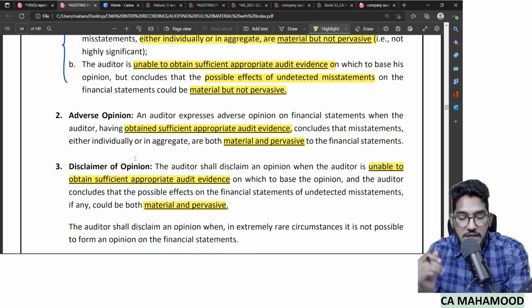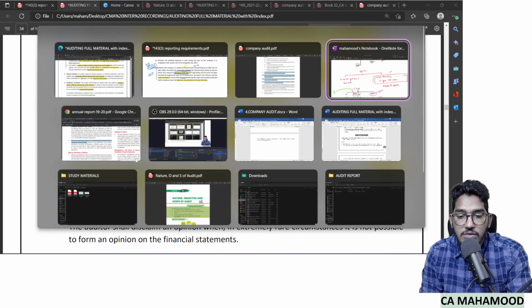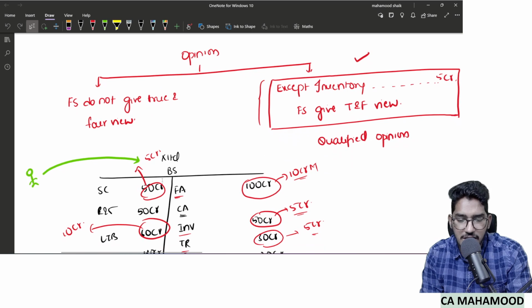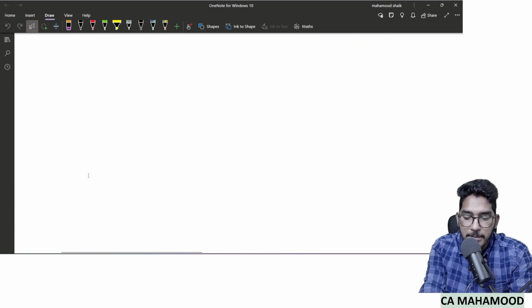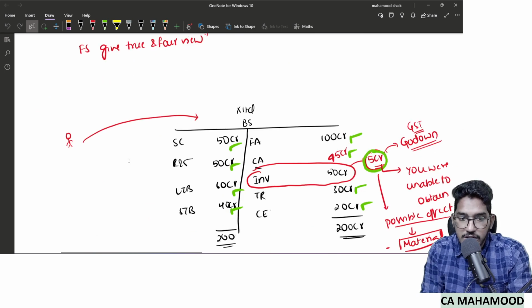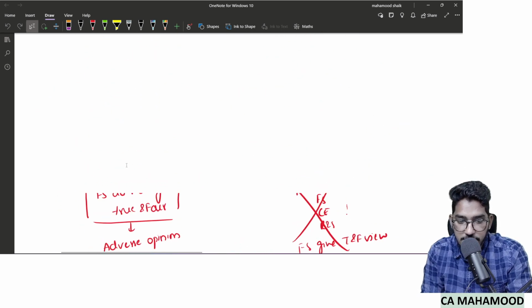So whatever has been given in the paragraphical format, that's what we try to summarize in the form of a chart, nothing else. That's what we have done here. The same thing has been explained in paragraphical format. That's the only difference here.